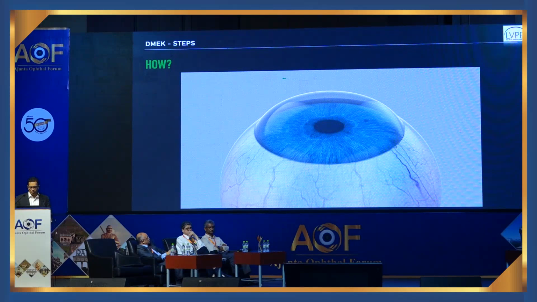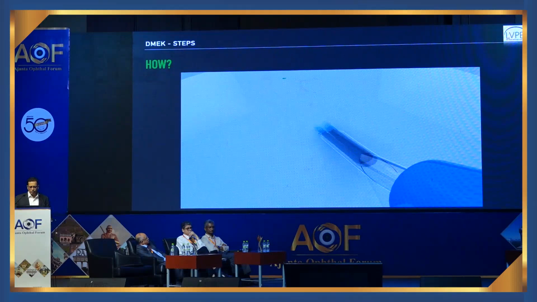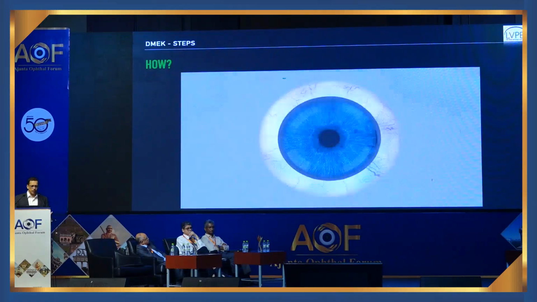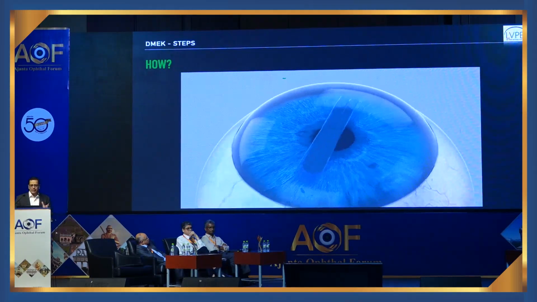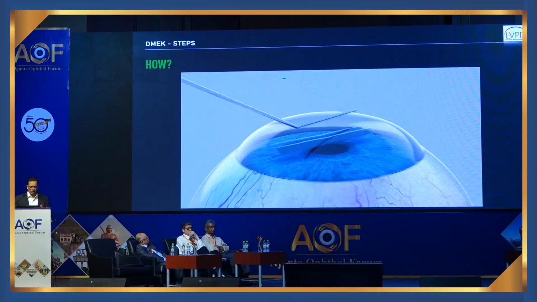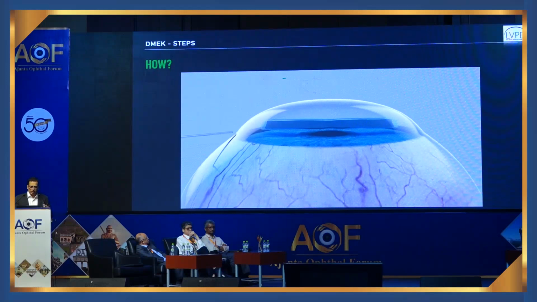Now, once the Descemet membrane of the host is removed, then the donor is prepared. We are not going to show you those videos right here, but the donor is prepared and then put in a petri dish of fluid, and this donor is loaded into a glass tube or injector and then injected into the anterior chamber, and then using a number of maneuvers, this is then unfolded to ensure that it is the right side up.